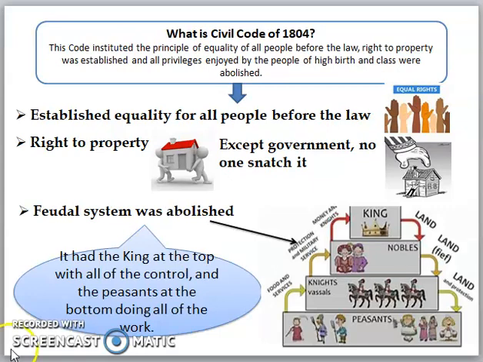The next was that the feudal system was abolished. Now, in the feudal system, the king was at the top. In between were the nobles and the vassals, and at the bottom were the peasants, that is the farmers. This system was completely abolished.